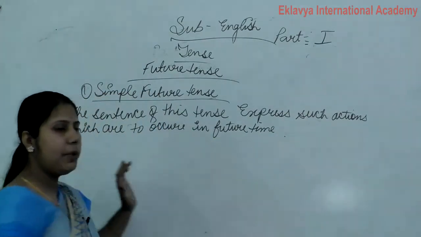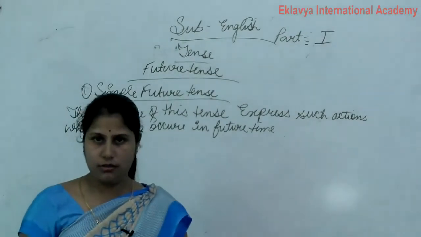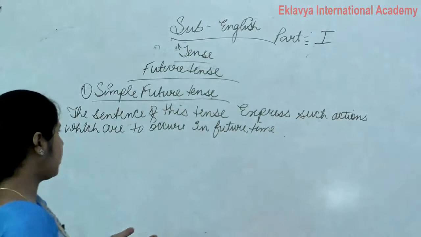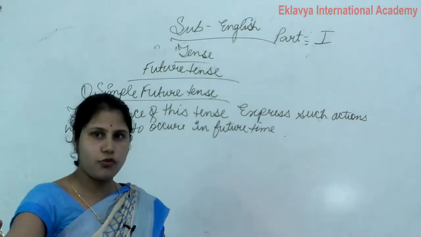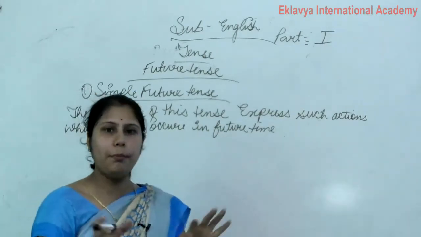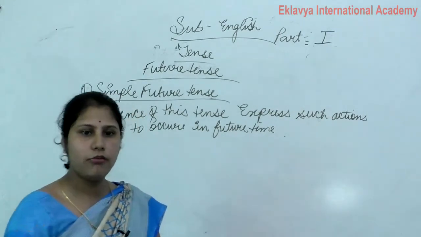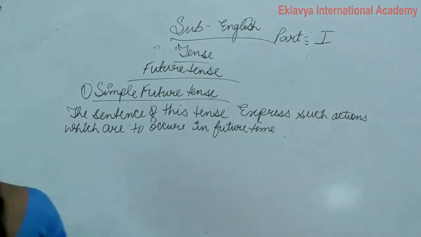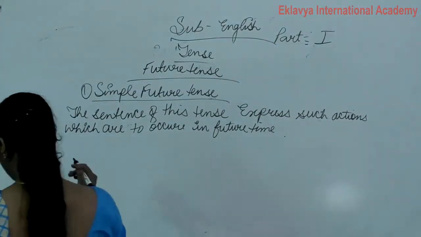Okay? Means which tell us about the future. Future tense means which tell us about the future. Actions related to future, events related to future, means completely which is related to future. Clear? So this is our future tense, future time, which tell us about the future time.